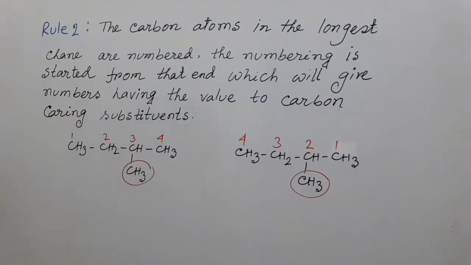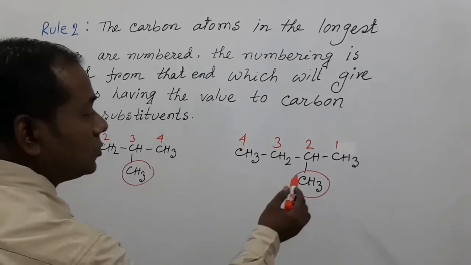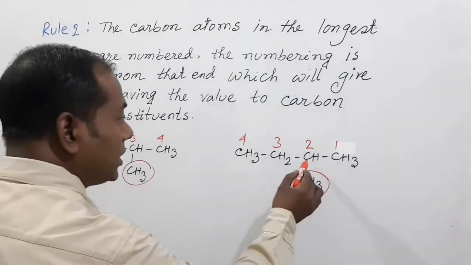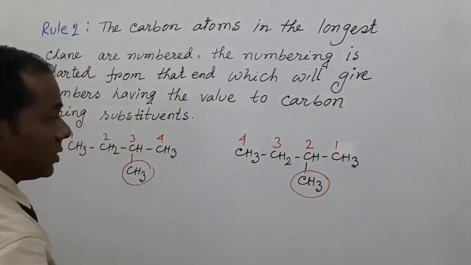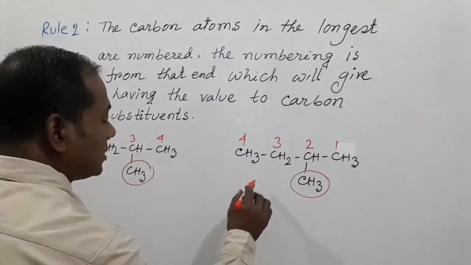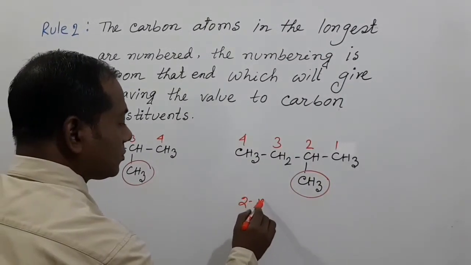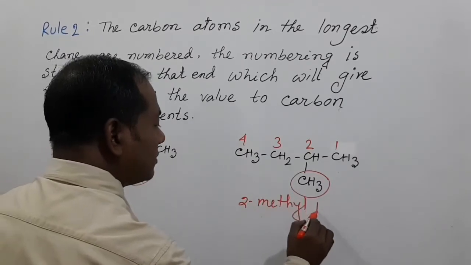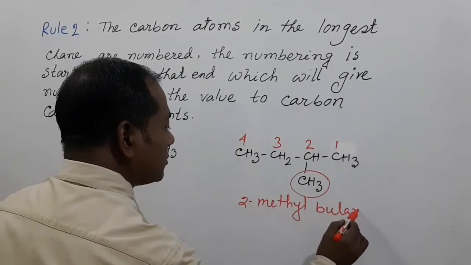But our question is which one is correct? My dear students, the one with the substituent on the lowest number of carbon is correct, and this is 2-methyl butane.